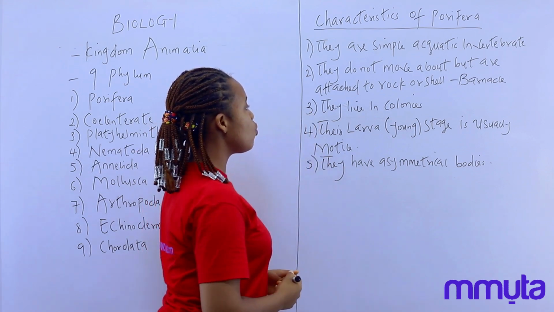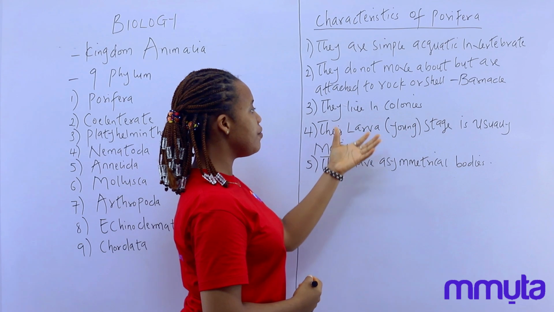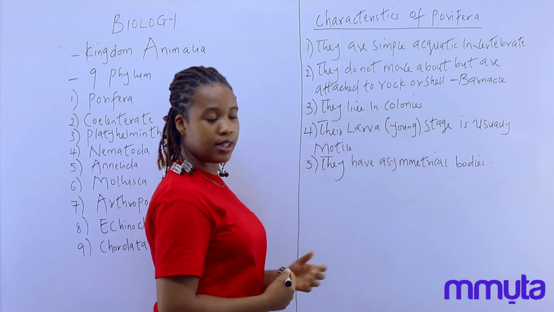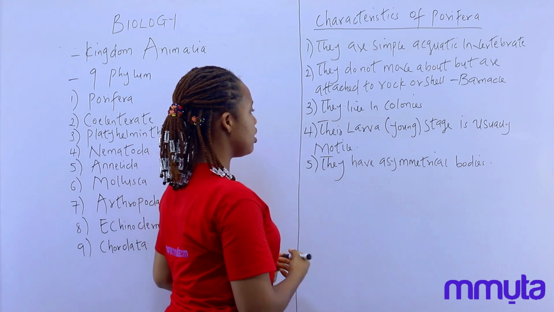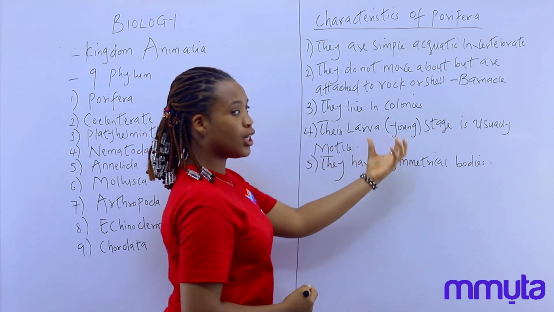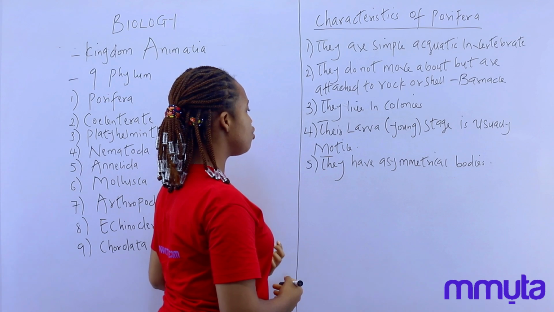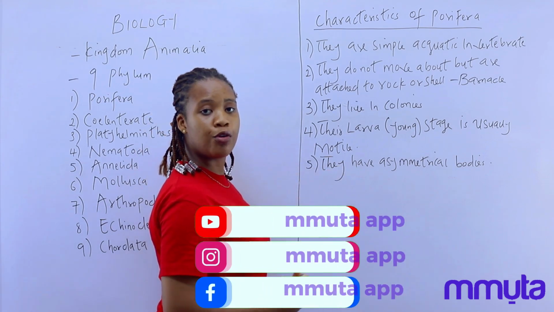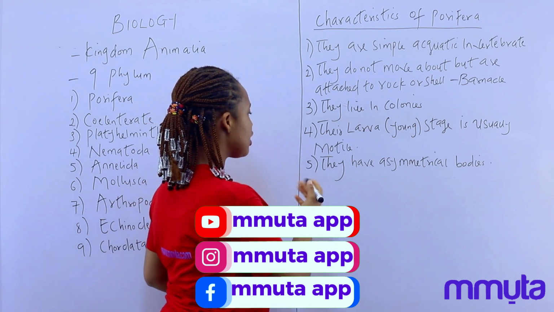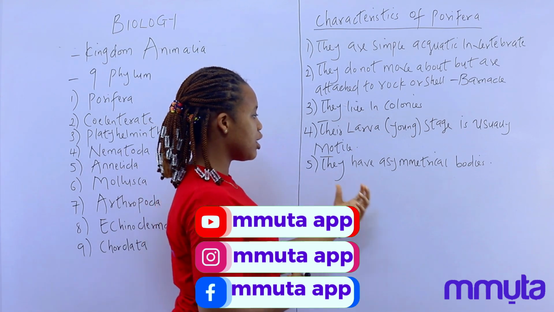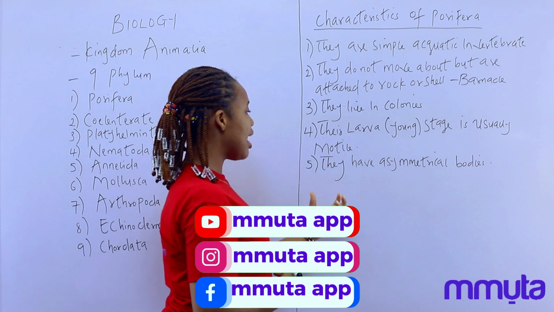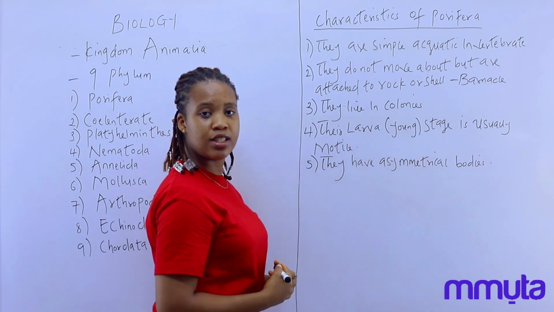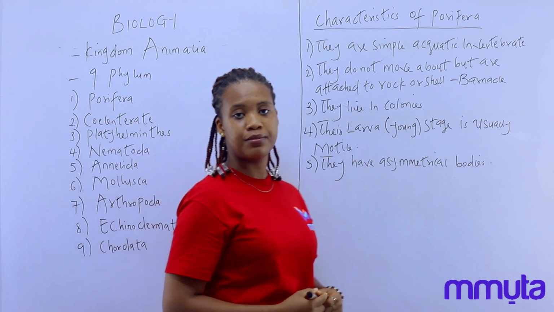The third characteristic we have is that they live in colonies, which means that they live closely together. The fourth one says their larva, in brackets, young stage, is usually motile, which means that their larval stage is capable of movement. Then the last one says they have asymmetrical bodies. That is, their body can be divided into several parts.